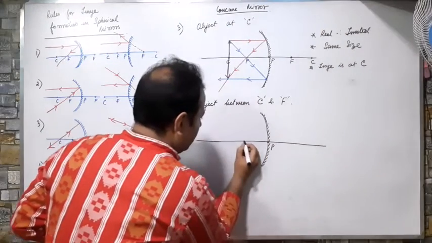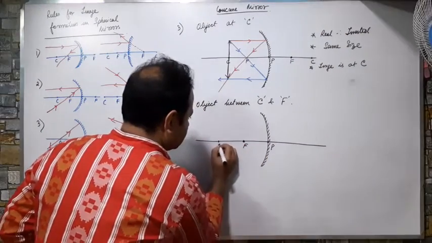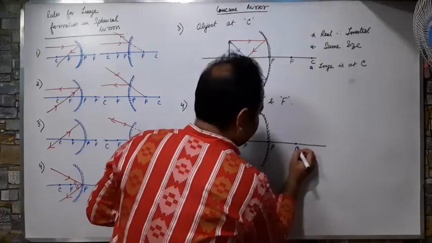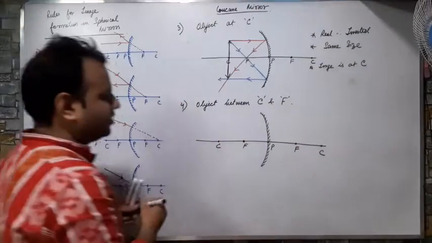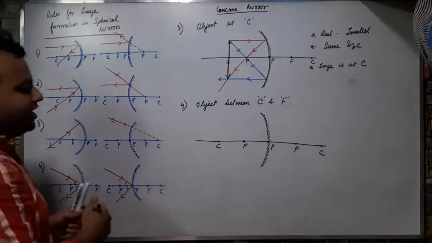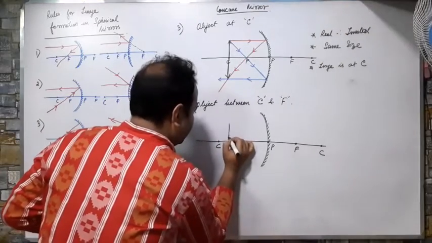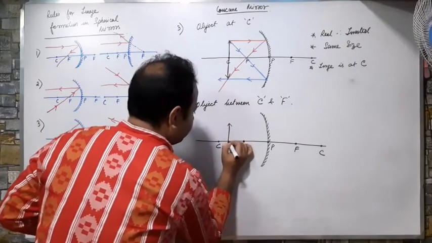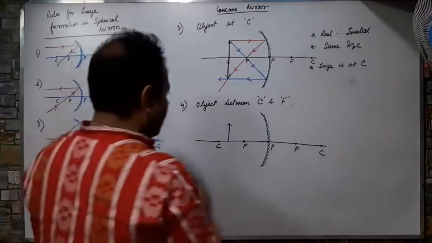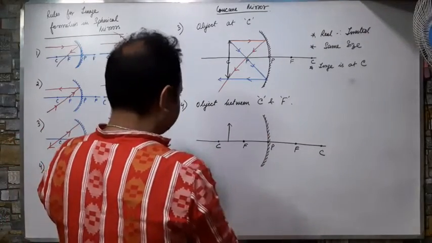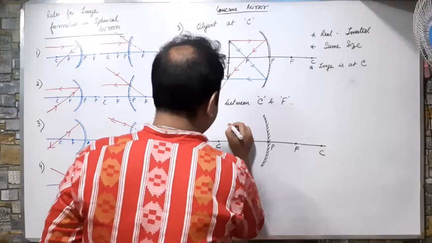This is my pole, focus, center of curvature, focus, center of curvature. Okay, so where is my object? Object is in between C and F. So what I am going to do? I am going to draw a diagram for it.